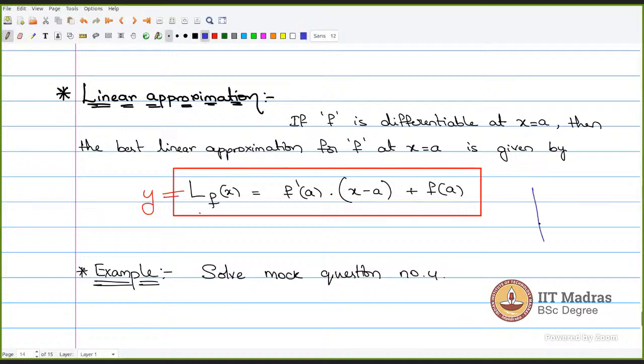So see, whenever a graph is given like this, you know this function, but if it is difficult for you to find the function value at this point, let's say at this point it is difficult to find the function value. What we do is, at this particular point, we try to approximate this particular function linearly. Linearly means a straight line.